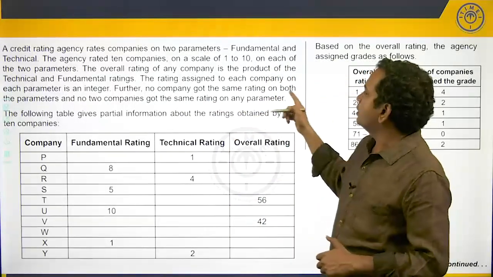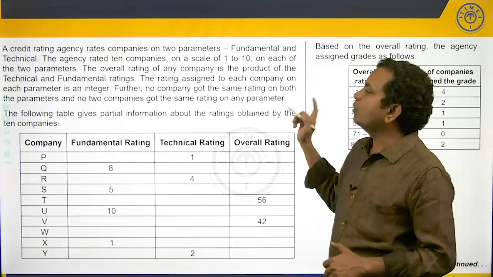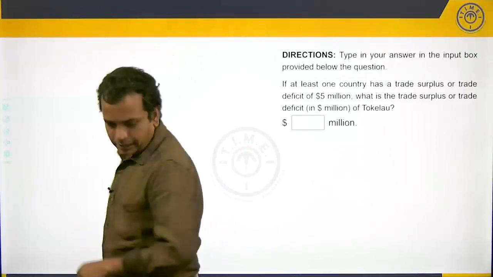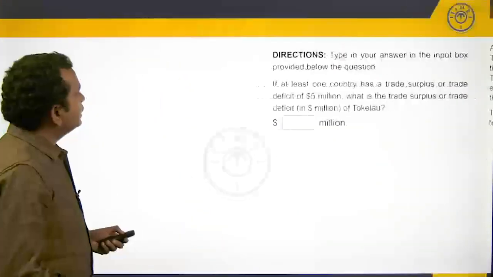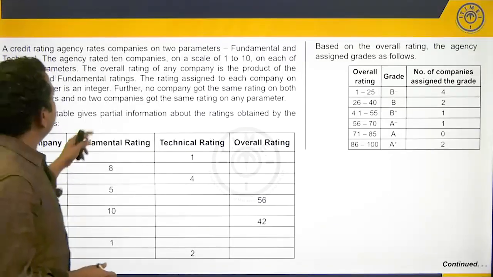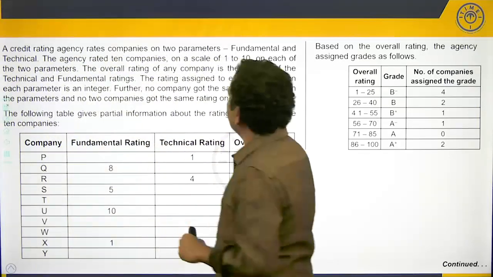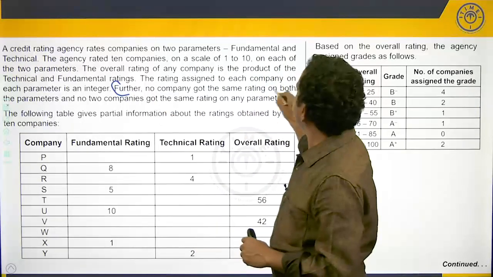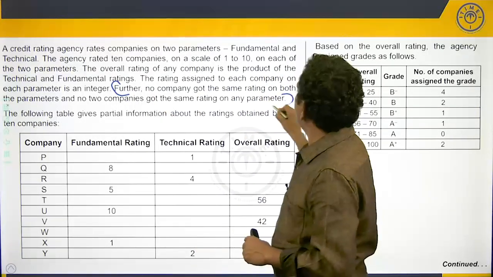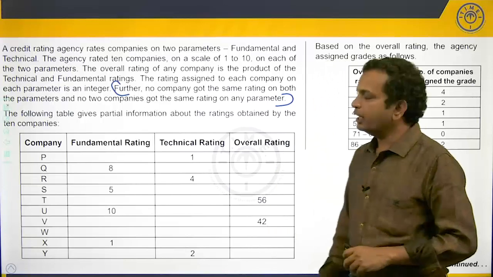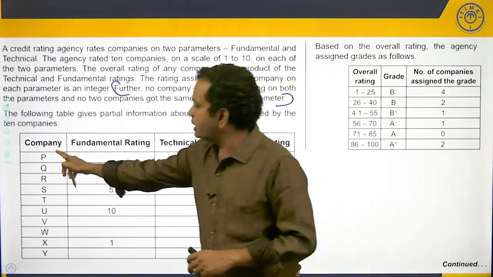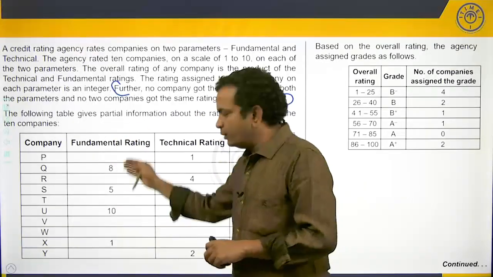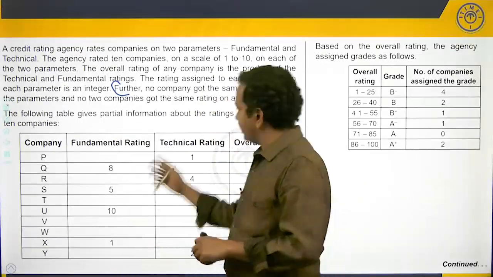Further, no company got the same rating on both the parameters and no two companies got the same rating on any parameter. Now, this is a very important point that one needs to keep in mind. The rating assigned to each company on each parameter is an integer, and no two companies got the same rating on any parameter, which means repetition of the same value this way is not possible. That is the second point.